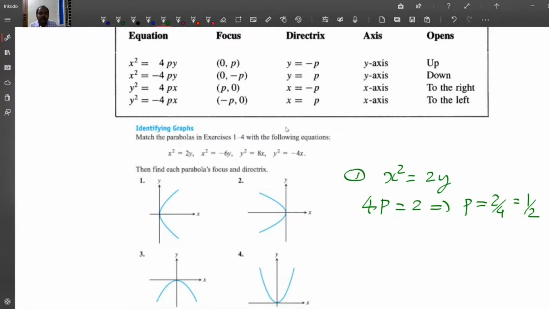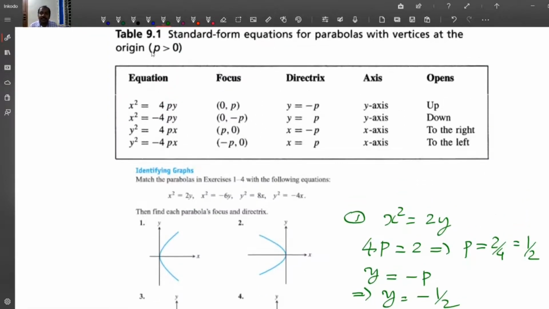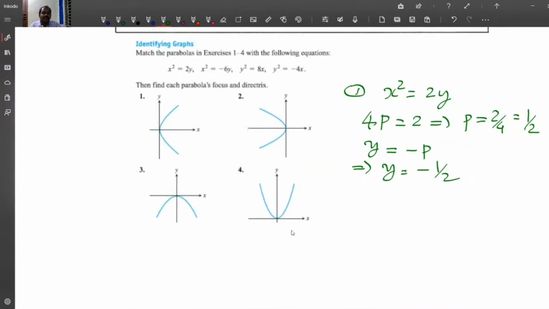So what is the directrix? Directrix is y equal to minus p, implies y is equal to minus a half is the directrix. And from this comparison you can see that focus is at (0, p), p is half.